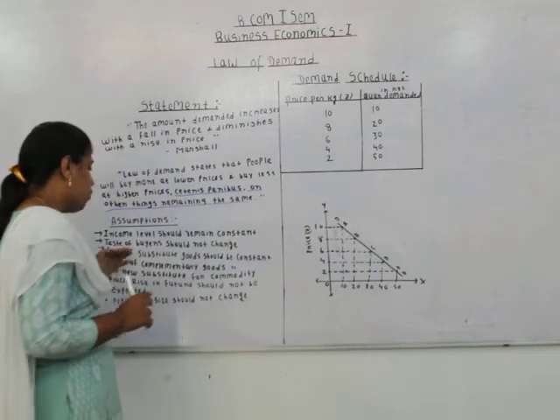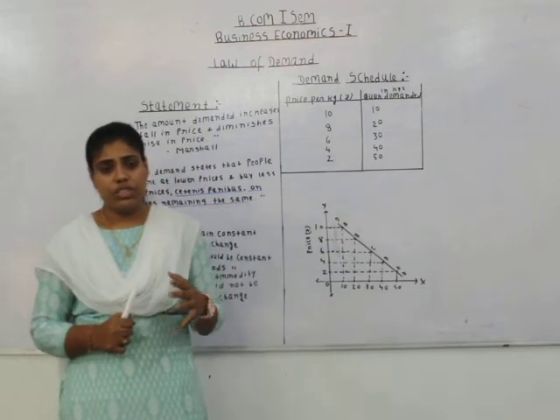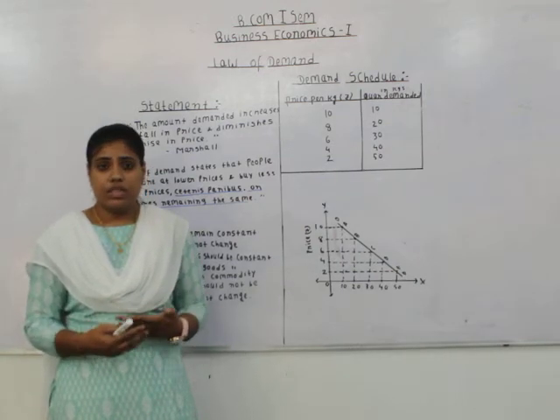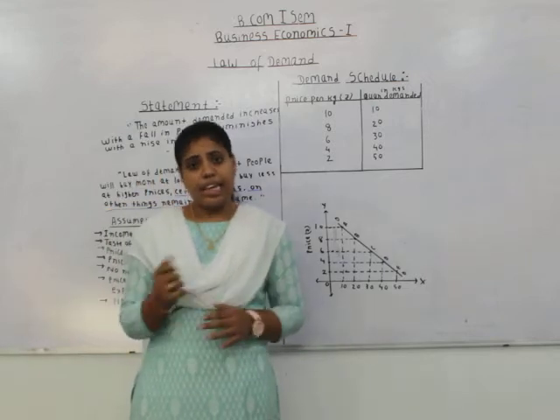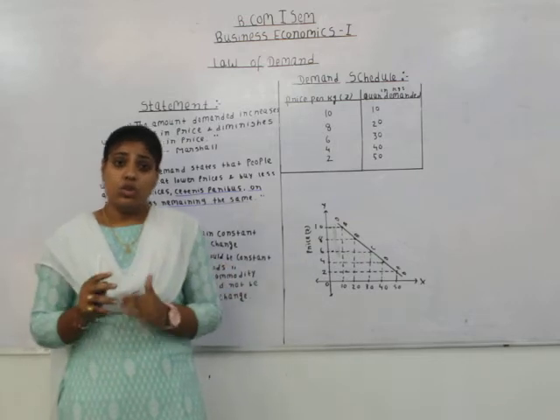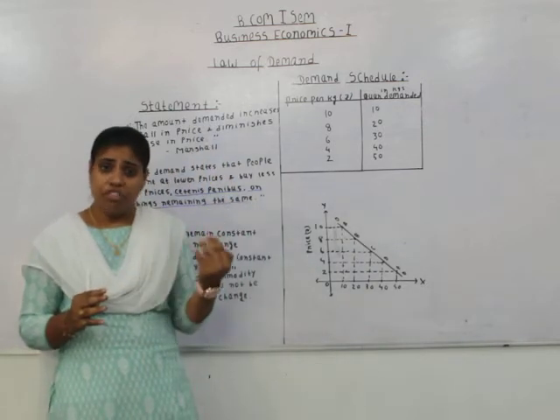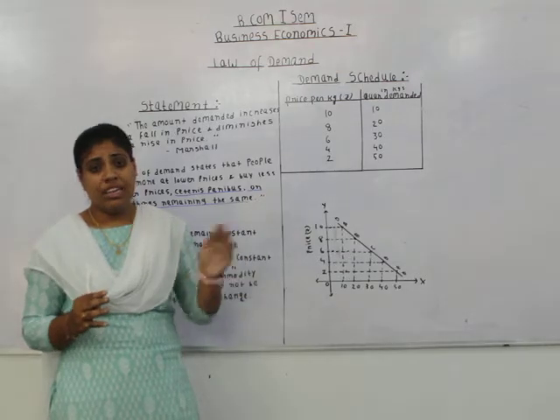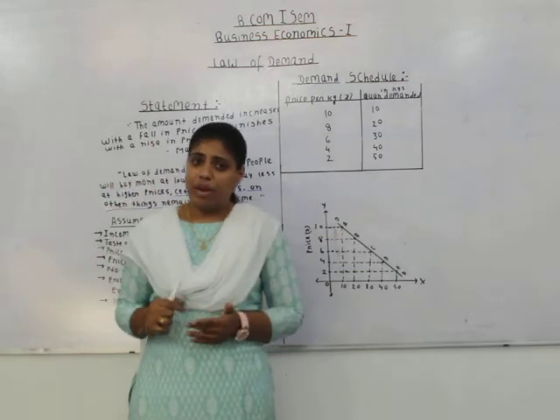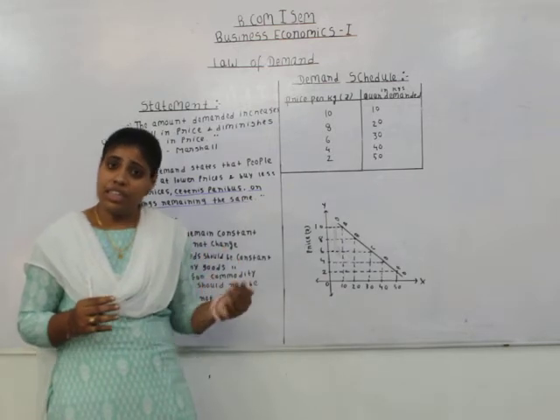Next one is the price of complementary goods. As I have told you while explaining the types of demand, complementary goods are those goods which are jointly demanded for satisfying a particular want, like ink and pen. So if we consider pen as the original good and ink as the complementary good, and the price of ink increases in the market, the price of pen will not increase, but the demand for pen will decline, because a pen cannot be used without ink.